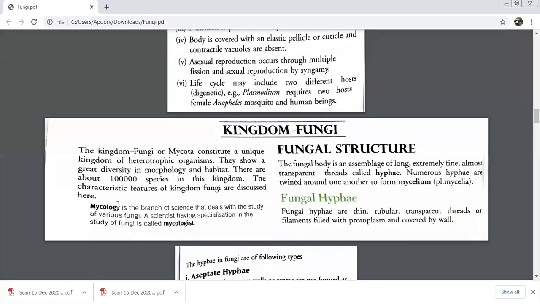Now we had already done this term mycology. The branch of science which deals with the study of fungi is known as mycology. And the scientists who study mycology are called mycologists. This also we had done, that the fungal body is made up of fine, transparent threads which are known as hyphae. Many hyphae together, twined around one another, form the mycelium.